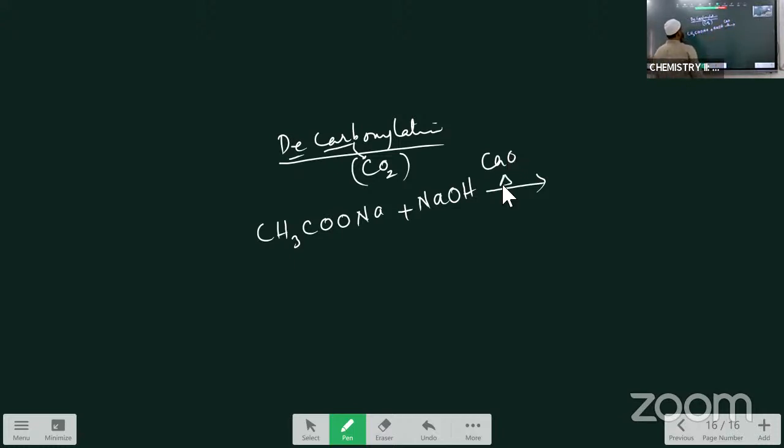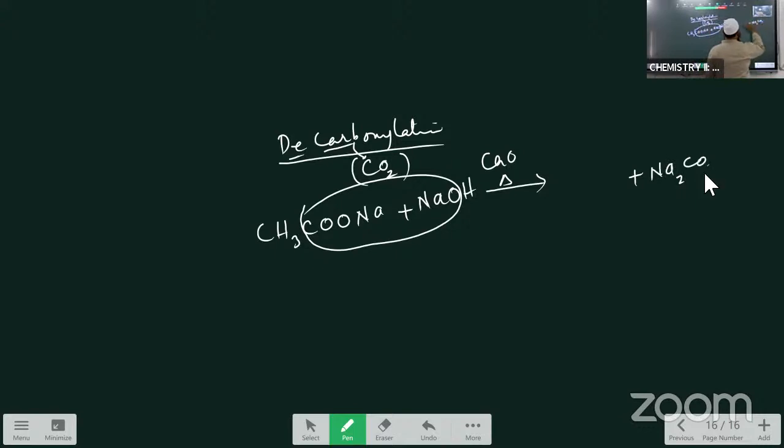When the salt of the carboxylic acid is heated with soda lime, decarboxylation takes place and carbon dioxide is removed. Writing the whole reaction: Na2CO3 is formed, and CH3 combined with hydrogen forms a simple alkane. So this is a method to prepare alkanes. Removal of CO2 is called decarboxylation, done from the salt of a carboxylic acid by heating with soda lime. Alkanes are formed by the removal of carbon dioxide.